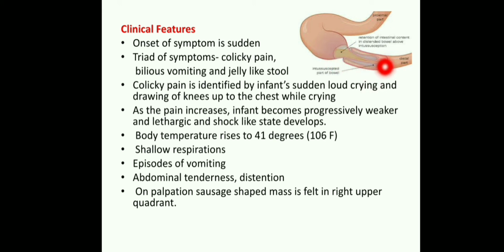What happened here? Telescoping of the intestine is there. It is inserted into the distal part. So obstruction will be there. Once obstruction is there, blood circulation is automatically lost. Because of this, blood circulation, lymphatic circulation and nerve supply are everything lost. So obstruction, gangrene and then necrosis occur.